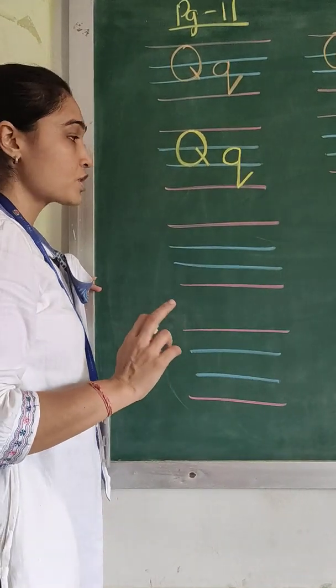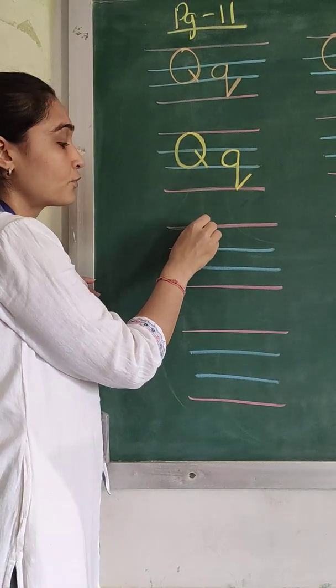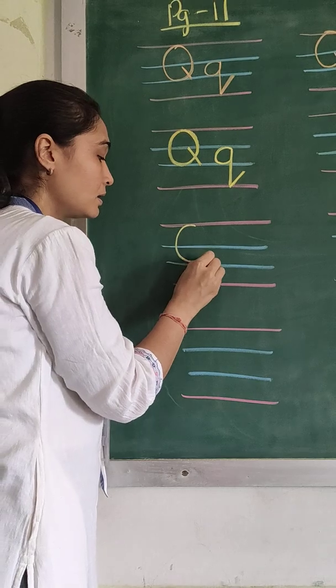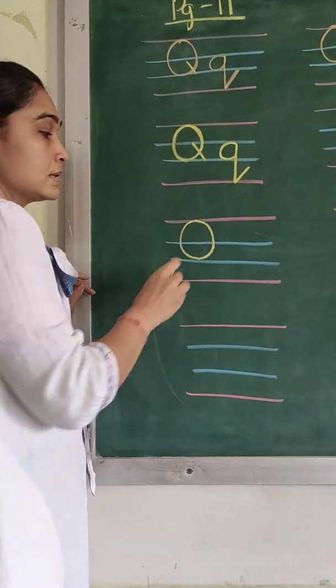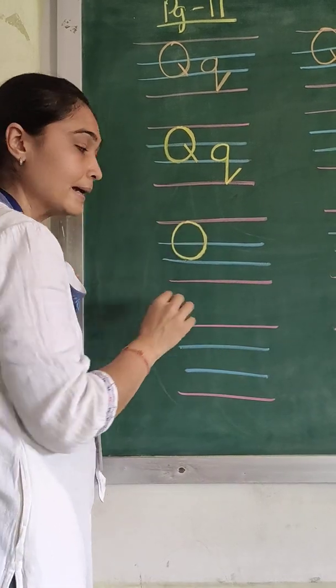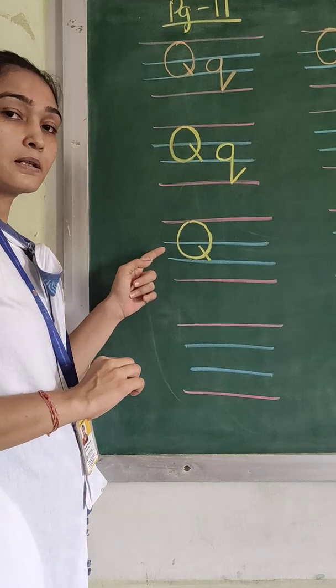मेरे साथ आपको finish करना है class work आपका. So, how will we start? From the red line to the blue line, we will give it a circle, a circle like O, and a slant line. This is your capital letter Q.